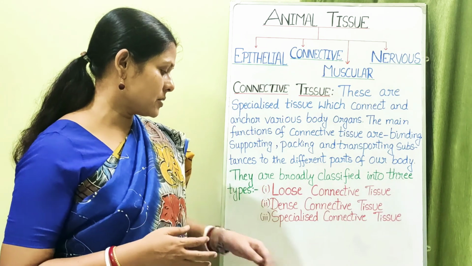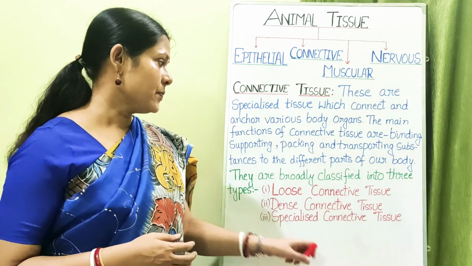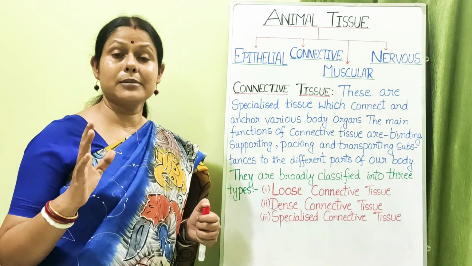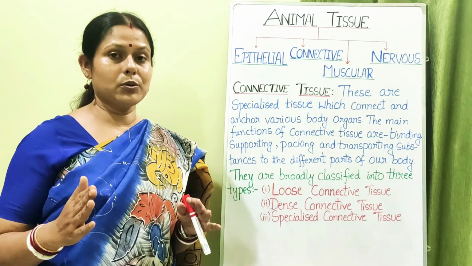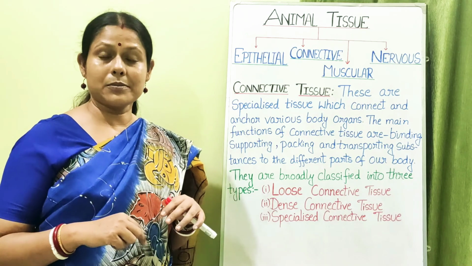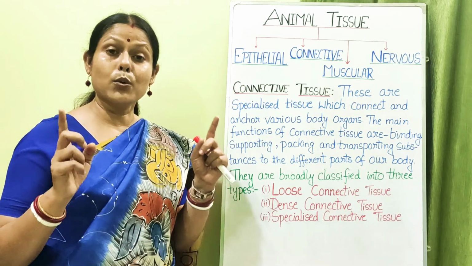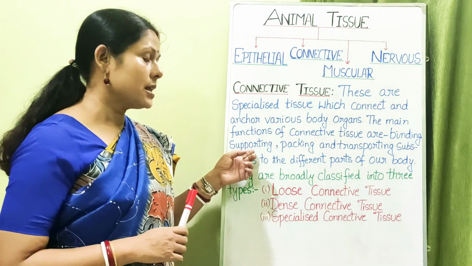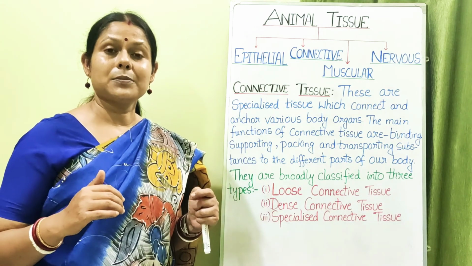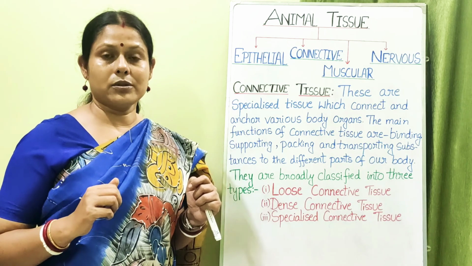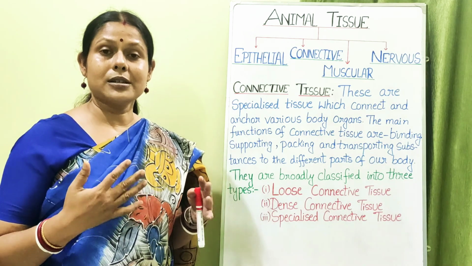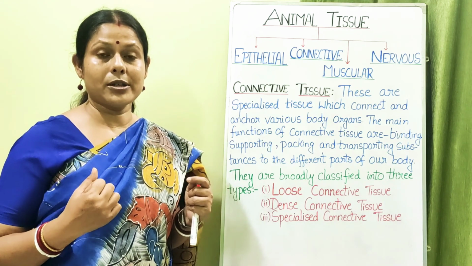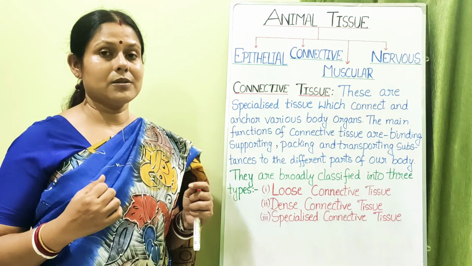Now what different types of functions they perform is that they help in the binding. Some of the connective tissues help in the binding of what? Muscle with the bone, skin with that of the muscle, then bone with the bone. So binding takes place with the help of this connective tissue. They help in supporting the body, that means they form the internal framework of the body. The body's movement and locomotion is brought about by the bones, skeletal system of our body, and the bone is a type of connective tissue.